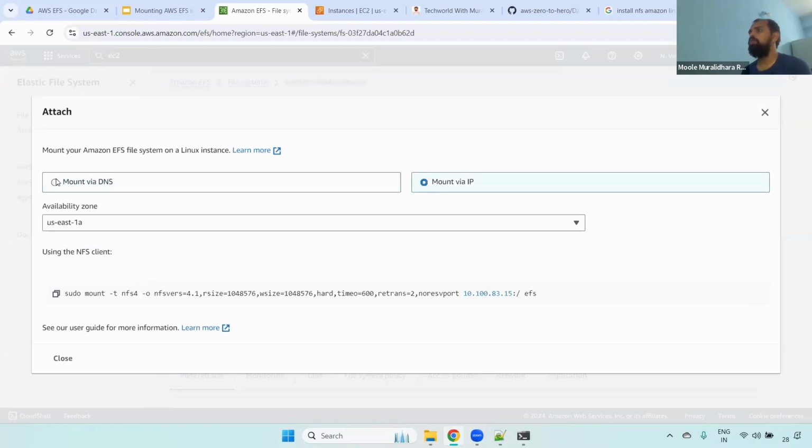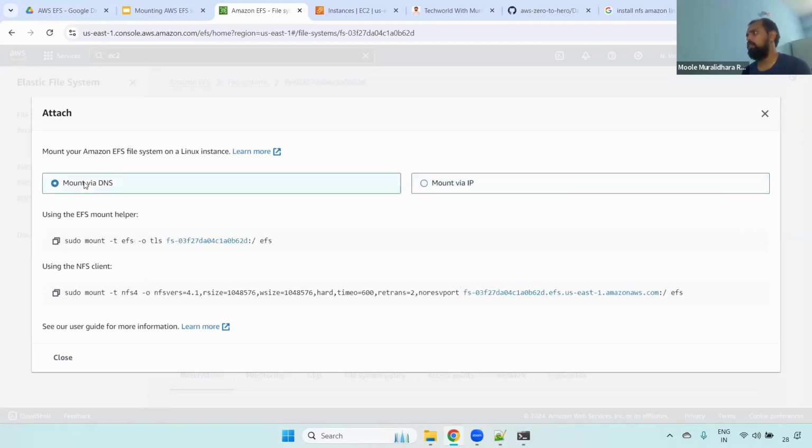Before doing this, the recommended way is to use mount via DNS only. And here we have two options. One is using the EFS mount helper. The second is using the NFS client. Usually we will be using the NFS client.